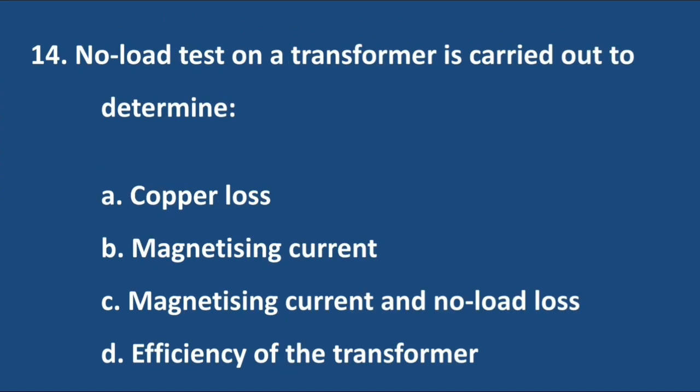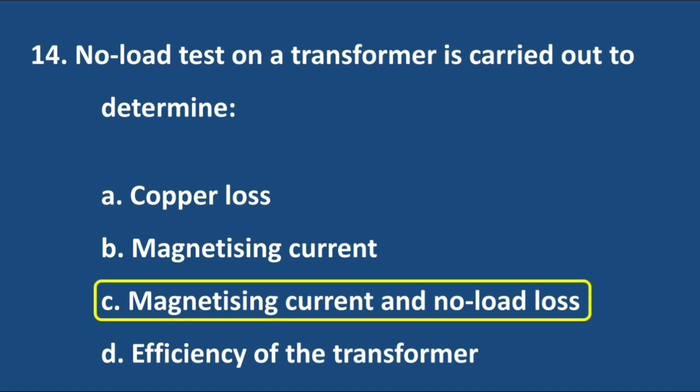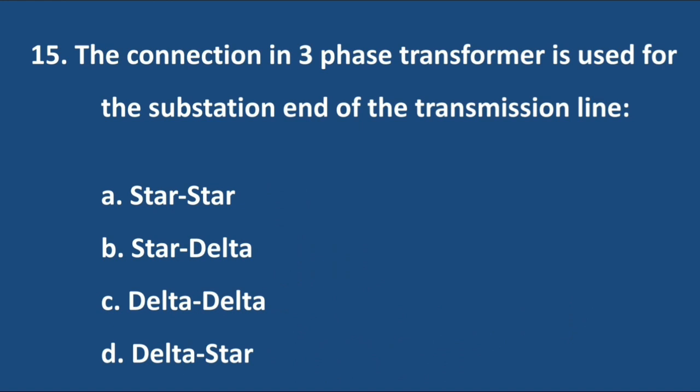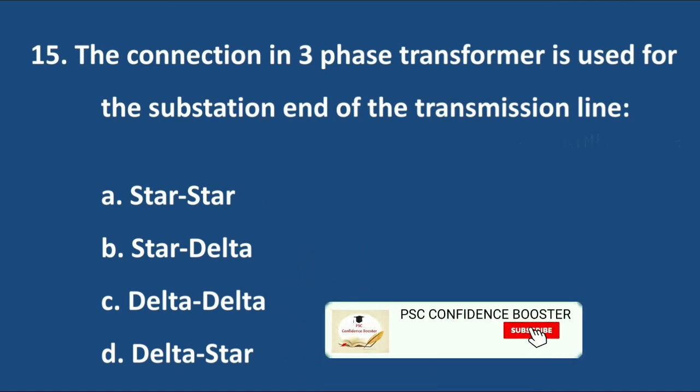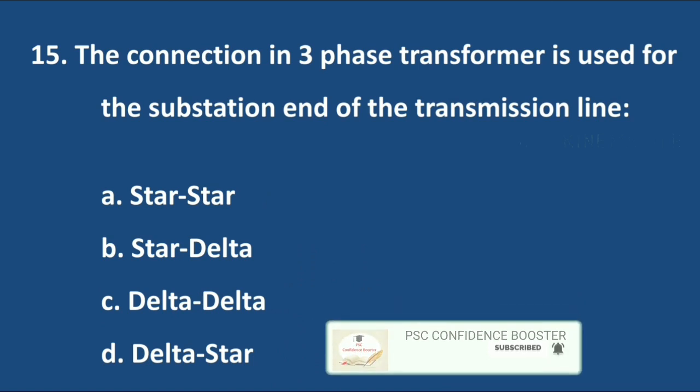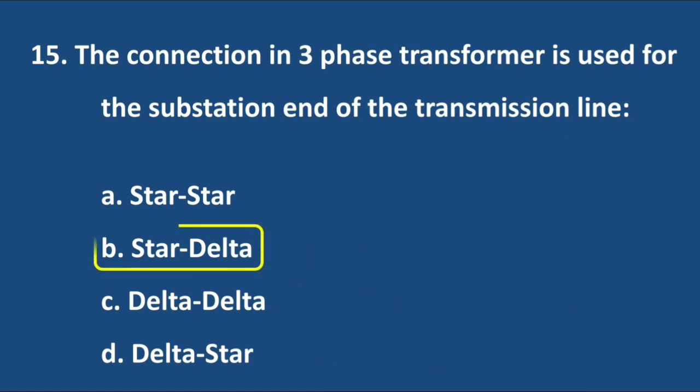Question number 14. No load test on a transformer is carried out to determine. Answer is option C, magnetizing current and no load losses. Question number 15. The connection in three-phase transformer is used for the substation end of the transmission line. Answer is option B, star delta.